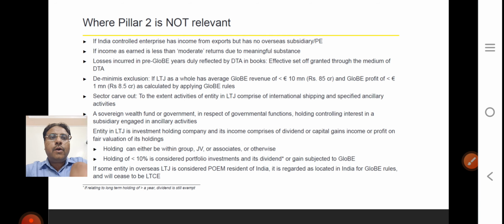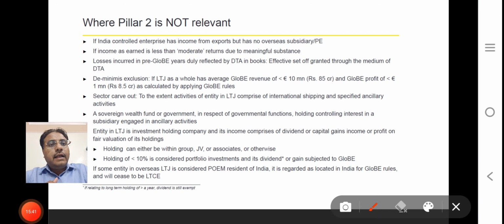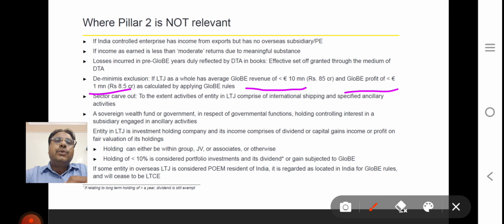So now, where Pillar 2 is not relevant. If you are earning normal profit, then Pillar 2 is not applicable. It says de minimis exclusion. If your global revenue for a particular jurisdiction is below 10 million euro, that is around 85 crore, and profit is less than 1 million euro, then GloBE rules are not applicable. Sector carve out is there. If you are running some kind of ships, then a tonnage tax system is there, and the GloBE rule is not applicable.